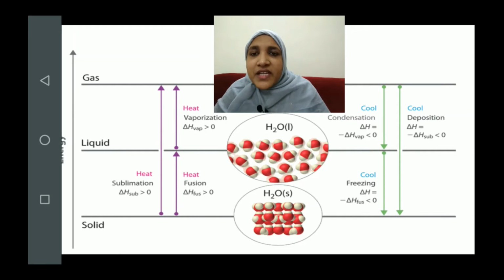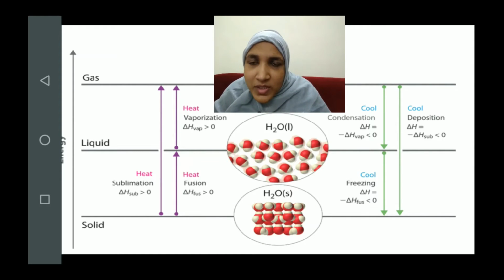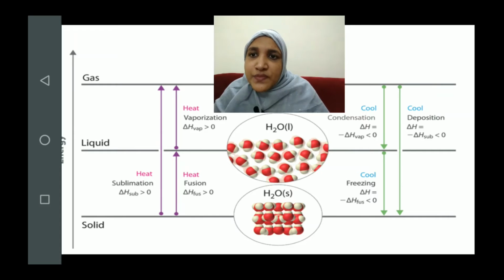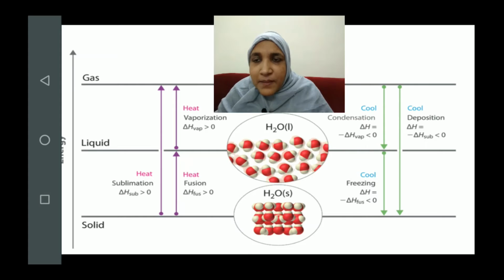In the same way, the vapor, the gases can convert into liquid by condensation. Okay, so what is condensation? It is the reverse phenomenon of vaporization, as you can observe here. The purple line going from liquid to gas represents vaporization, and this green arrow on the right, coming from gas to liquid, represents what?